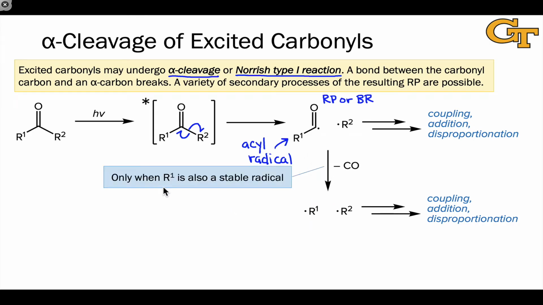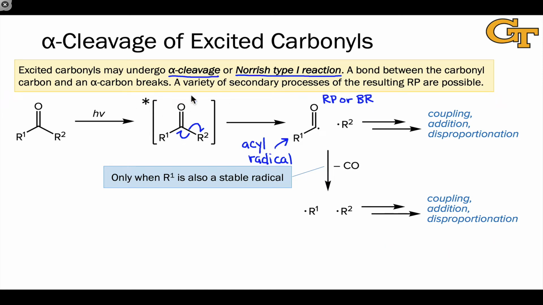Generally speaking, this only occurs when R1, the group linked to the carbonyl carbon through the bond that does not cleave in the primary process, is also associated with a stable radical. So this might be a tert-butyl group, or an allyl group, or a benzyl group that can support radical character on the alpha carbon linked to the carbonyl carbon. When decarbonylation occurs, we end up with two carbon-centered radicals that can undergo many of these same processes: radical-radical coupling, addition to unsaturated pi systems, and disproportionation.